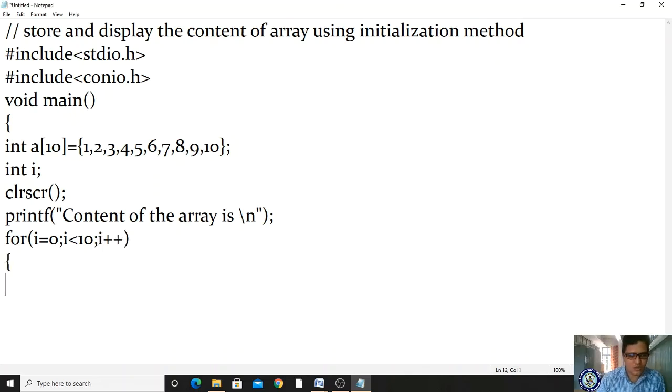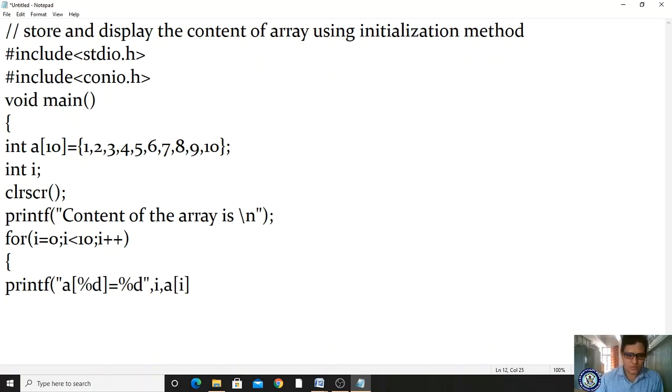And in this, you are printing the content of the array where the values exist: printf("a[%d] = %d", i, a[i]).